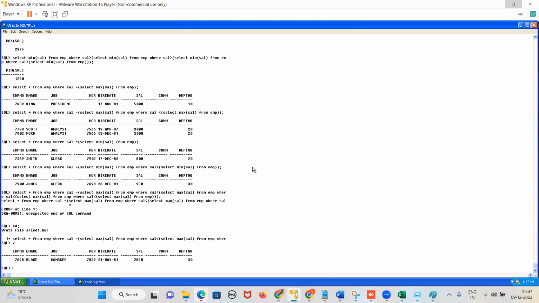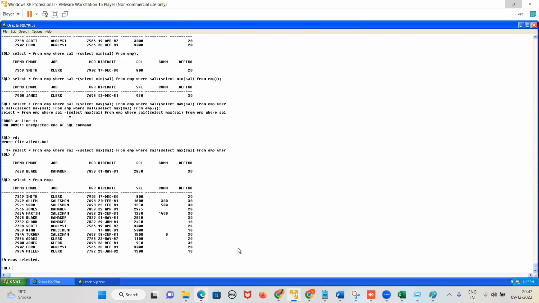Yes or no, guys? Is it easy or not? It's easy, you only have to keep on putting the subquery. Subqueries. So this is the table. Select star from EMP.